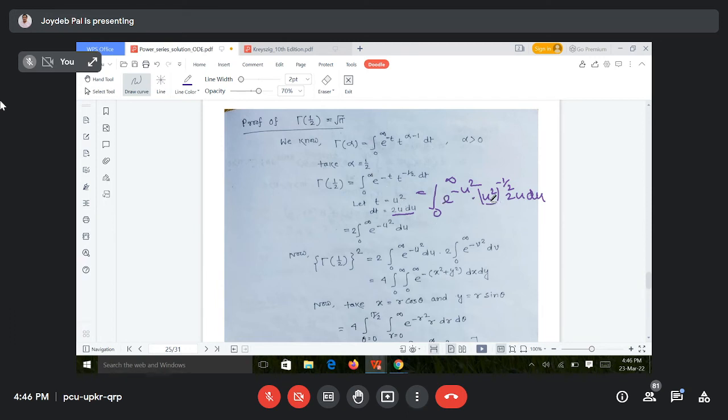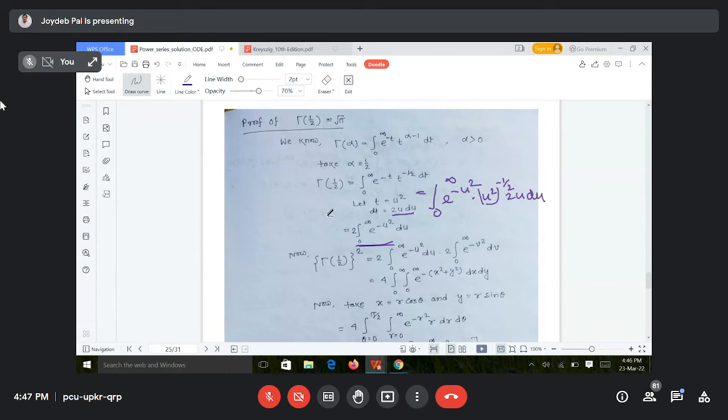Now see, u to the power minus 1 into u is 1, right? Therefore, what is it coming? It is only 2 into the integral 0 to infinity e to the power minus u square du. Is it coming or not? Yes, sir.